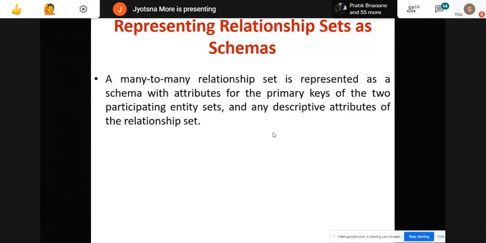I'll just consider one example for that. We were having many to many. Which relationship in our diagram was many to many? Customer and loan. Customer and loan are the entities, not the relationship. Look at the relationship diamond.